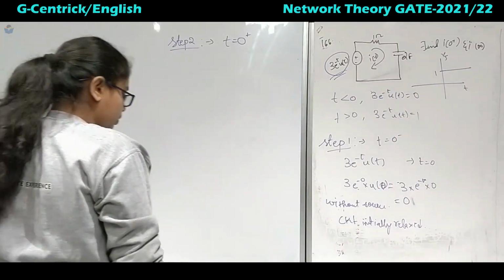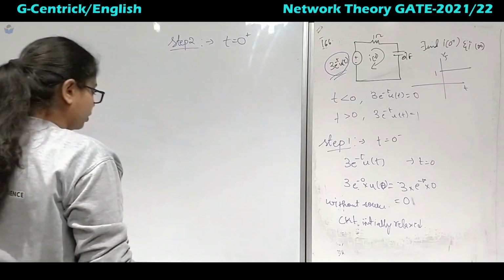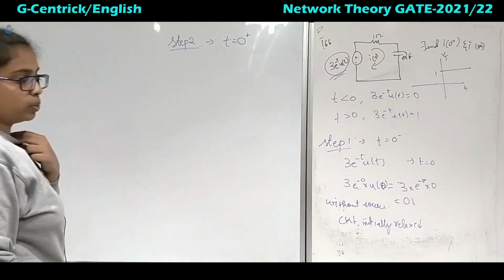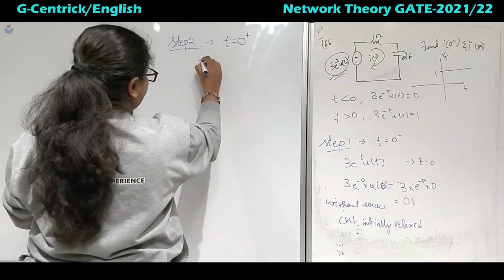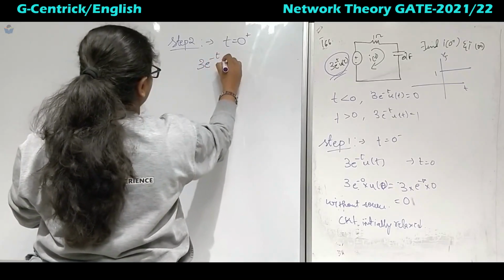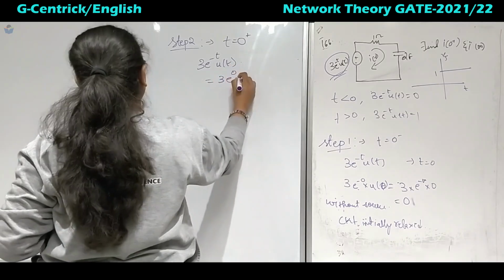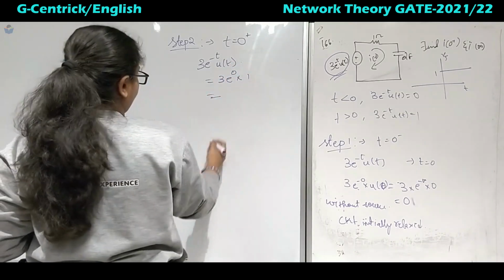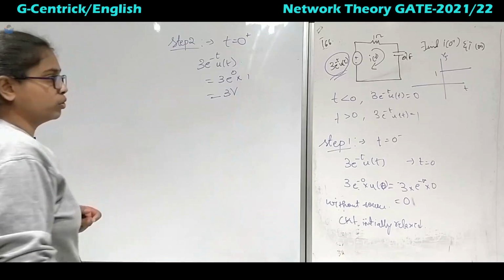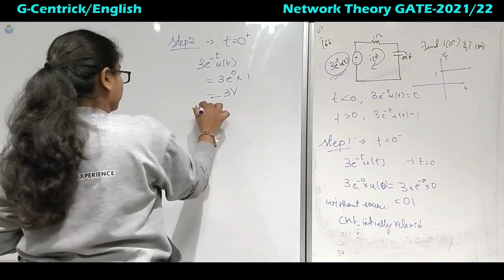So when t is equal to 1, what will it be? 3 e power minus t u of t, okay, this is into 1, so 3 e power 0 into 1, right? So this will be 3 volts. So it is with source.